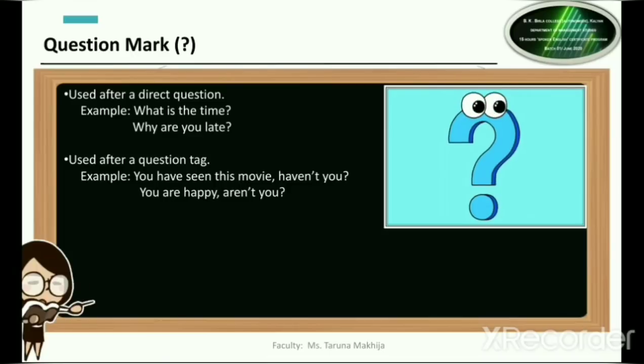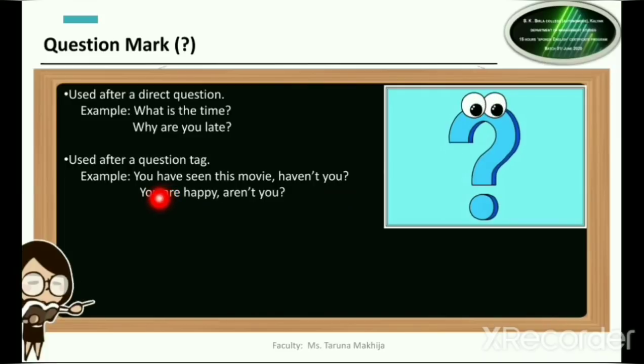The question mark is also added after a question tag. Now what is a question tag? ये क्या होता है, कैसे होता है? You must have done it in school, and you're also going to do this further on in some lessons. But इसके end में भी we always put the question mark.